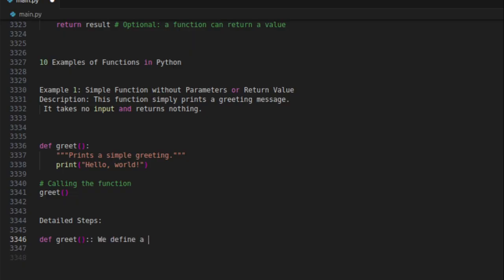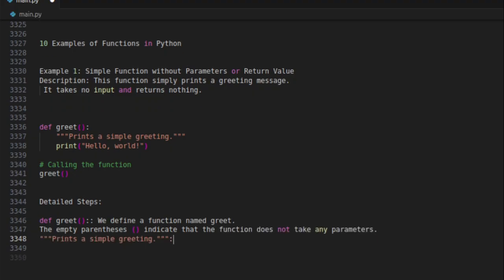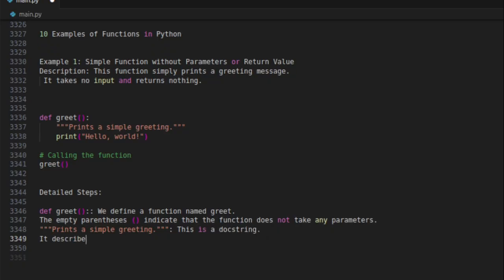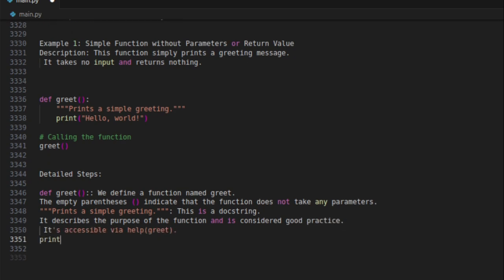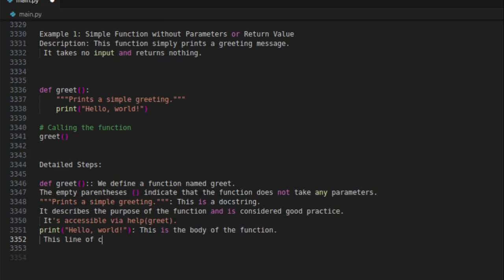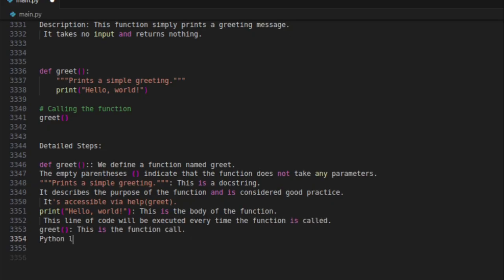Detailed steps. def greet: we define a function named greet. The empty parentheses indicate that the function does not take any parameters. "Prints a simple greeting" is a docstring. It describes the purpose of the function and is considered good practice. It's accessible via help(greet). print("Hello, world") is the body of the function. This line of code will be executed every time the function is called. greet() is the function call. Python looks for a function named greet and executes the code within its body.